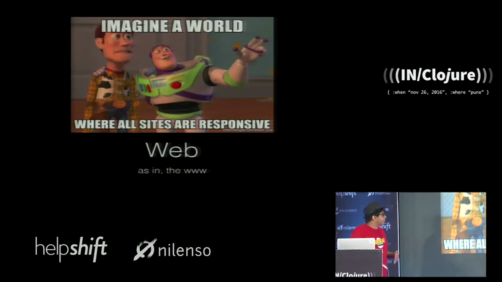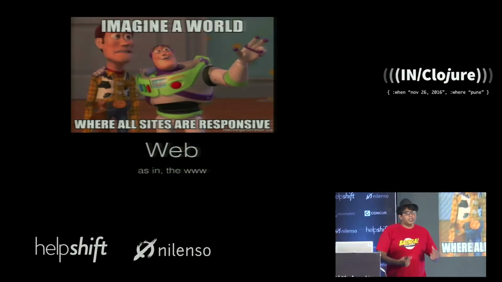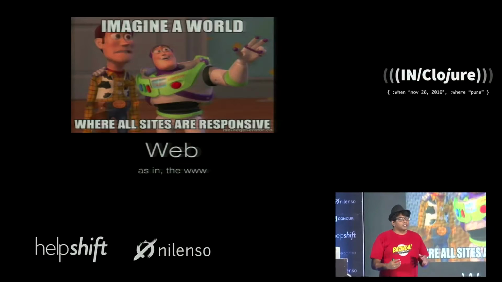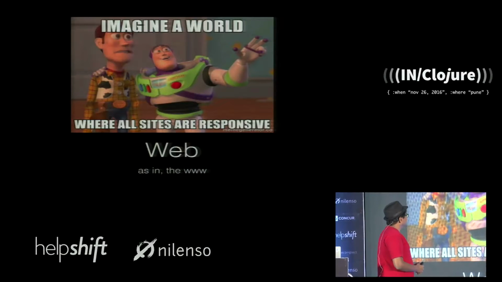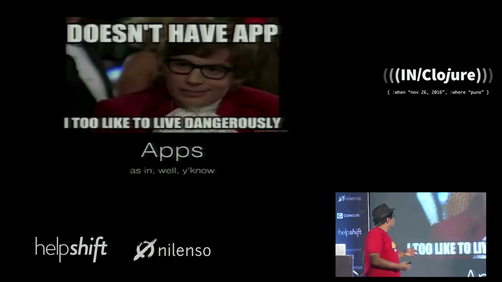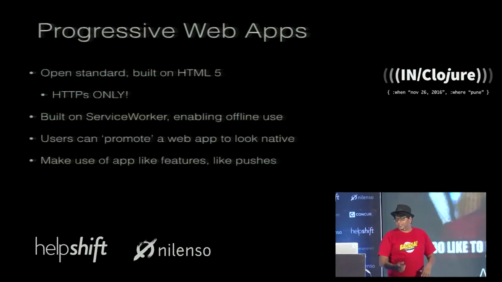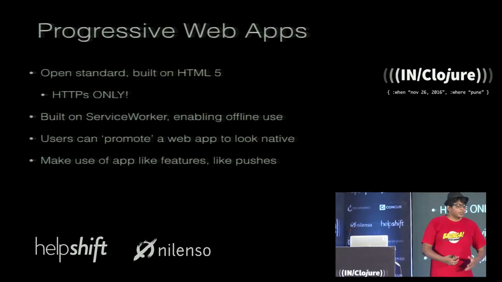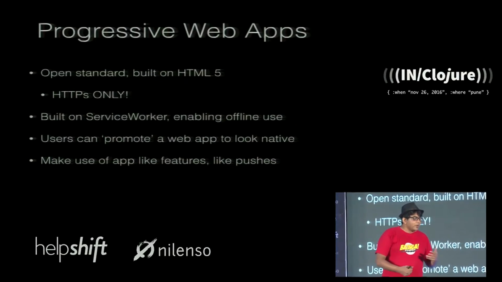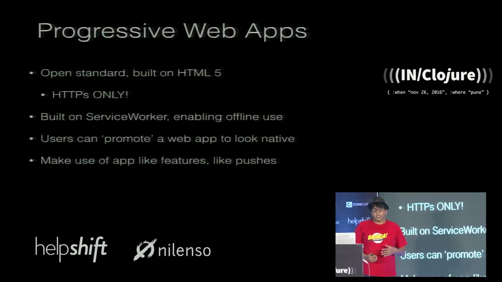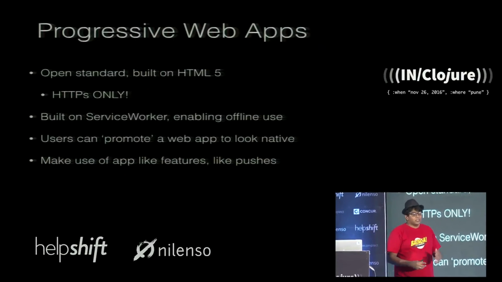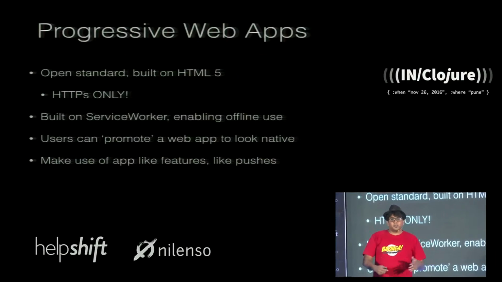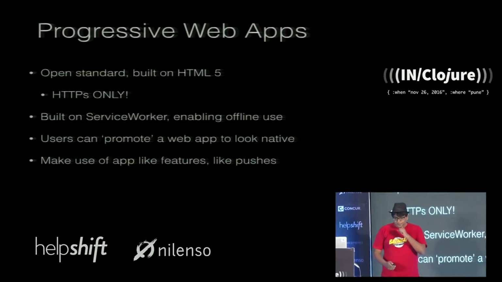Progressive web: because I've only written HTML, CSS, and JavaScript. There's no magic component and no native programming required. And finally, it's an app because it's an app. Progressive web apps are HTTPS only, and they're an open standard built on HTML5. The primary extra benefit is that it's app-like. You can do push notifications as well. They work offline, and you get a splash screen and other functionality to make it look native.